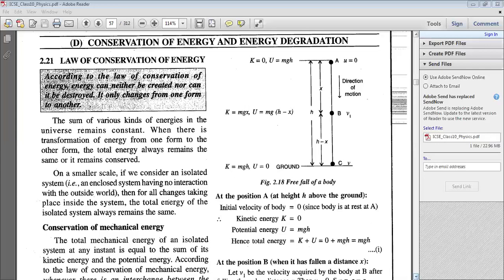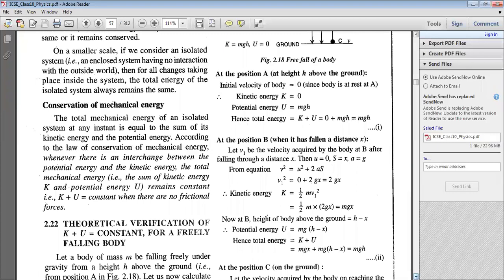Now, conservation of mechanical energy. Since we were discussing kinetic energy and potential energy, here we are concerned with how we conserve mechanical energy. The conservation of mechanical energy involves potential energy and kinetic energy. When I say conservation of mechanical energy, I mean that the sum total of kinetic energy and potential energy of a system remains constant, provided that there are no frictional forces existing.